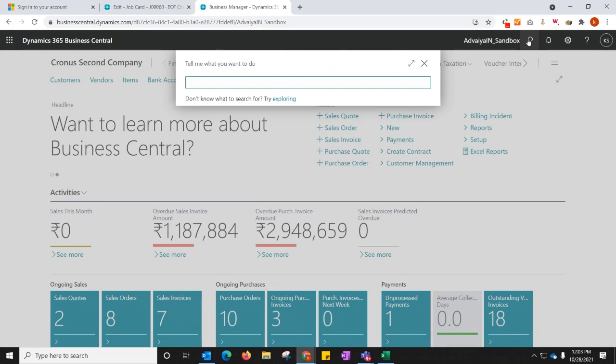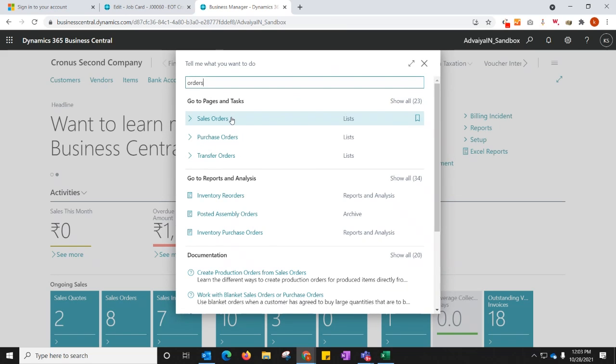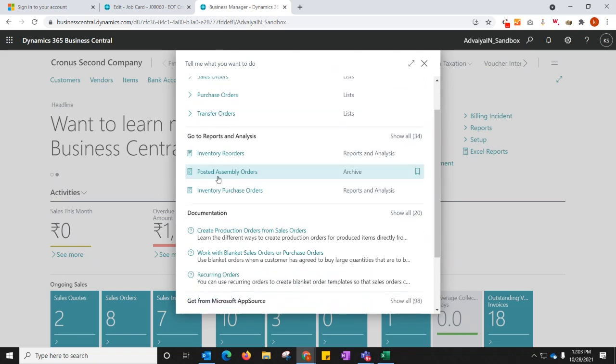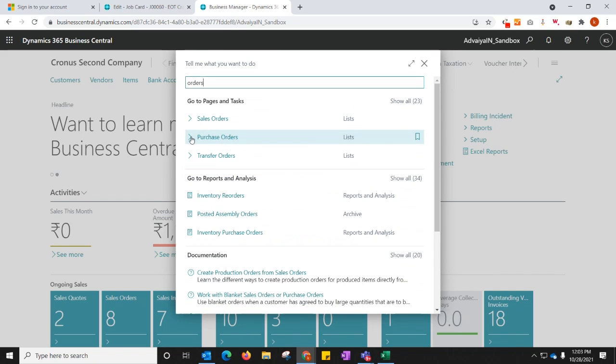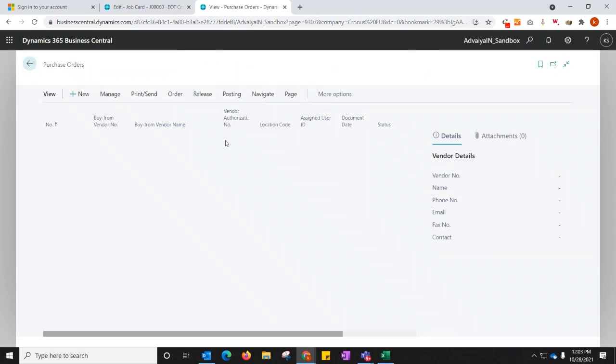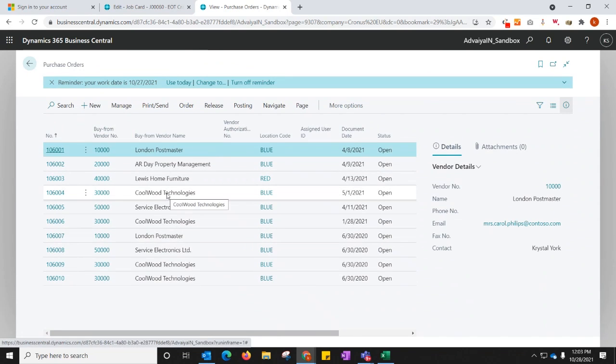So it has a global search. If I just want to look for the orders in the system, I'll just put orders and it will show me, be it sales order, purchase order, transfer order. So it can list everything. I can just see whatever is needed for me, and I can go to the relevant details in the system. So it will list me all the purchase orders.